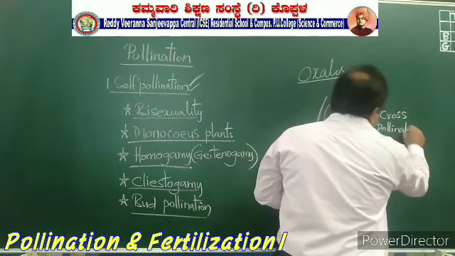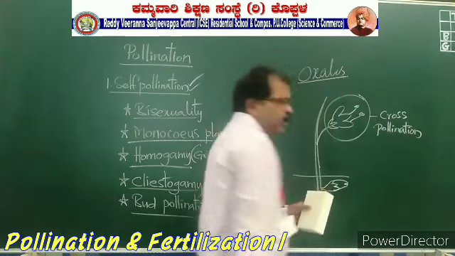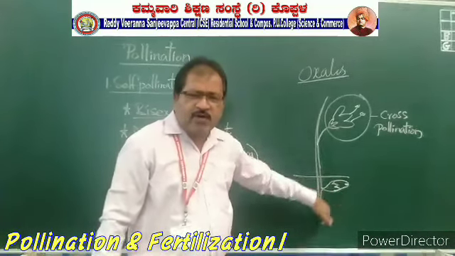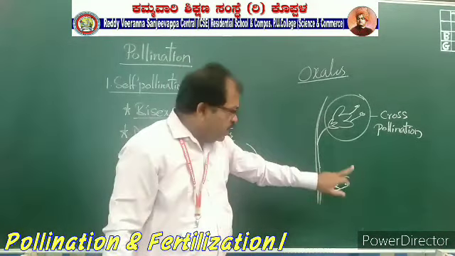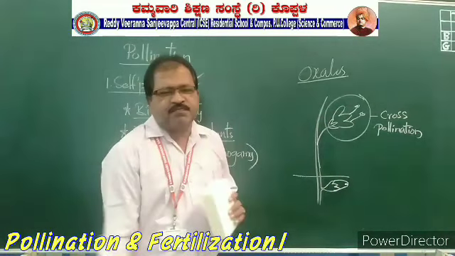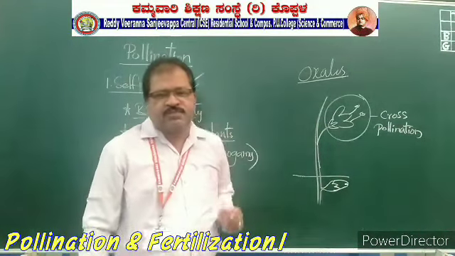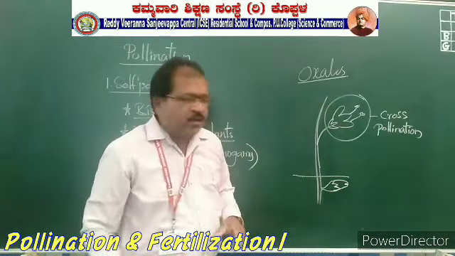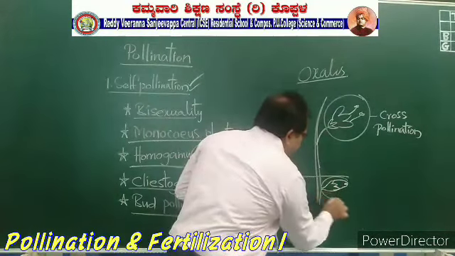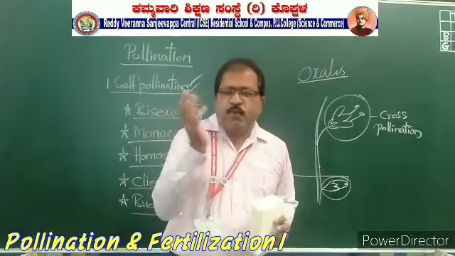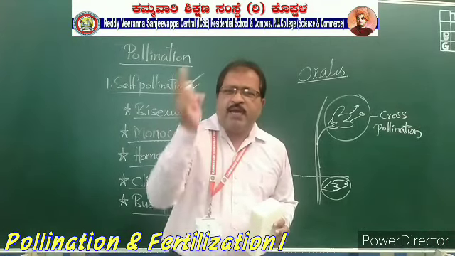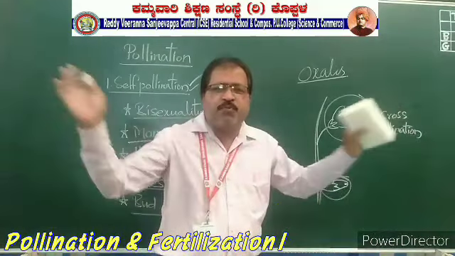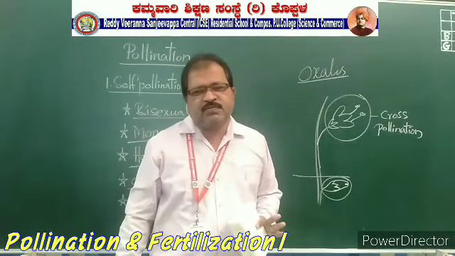By this flower cross pollination will be taking place, but the flower which is present underground, inside the soil, is a bisexual flower, but it is in the bud stage. In this flower, both the sexual parts will be mature at the same time. At the bud stage only, self pollination will be taking place.